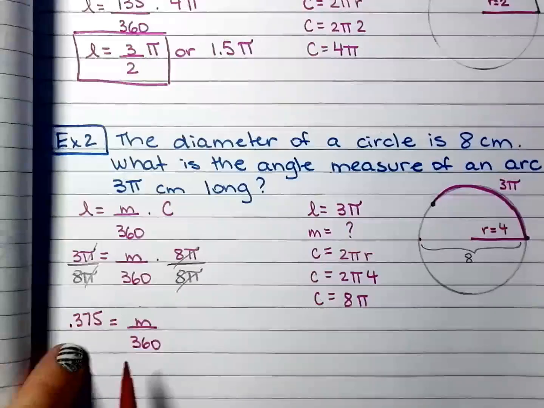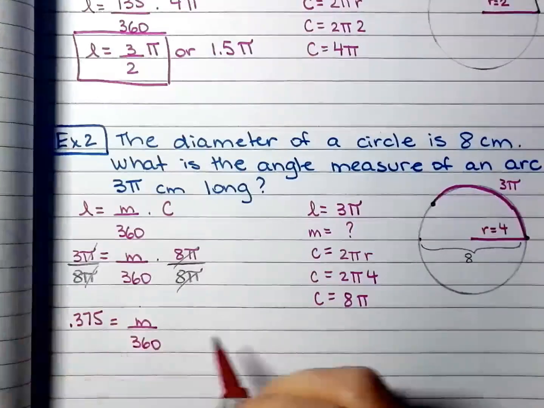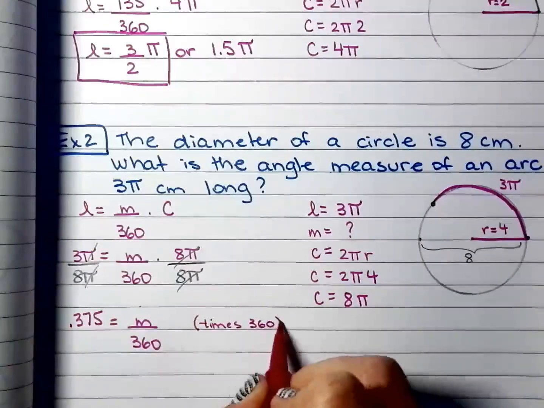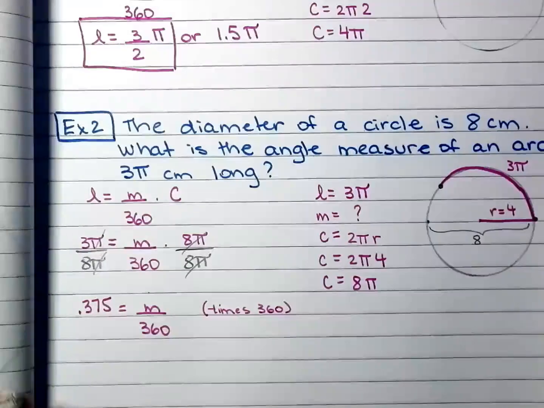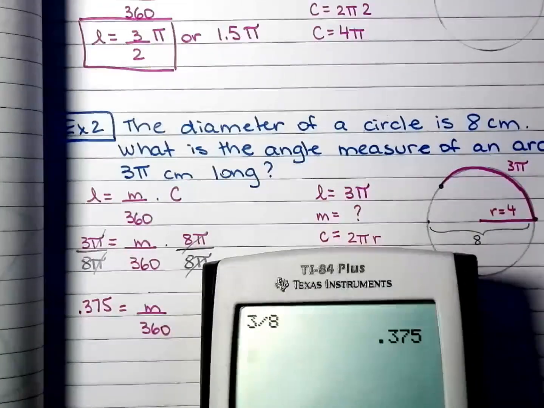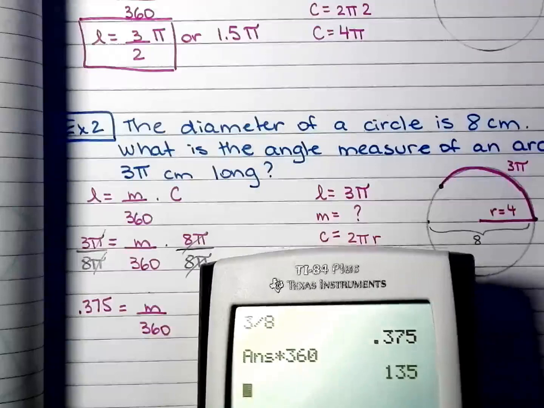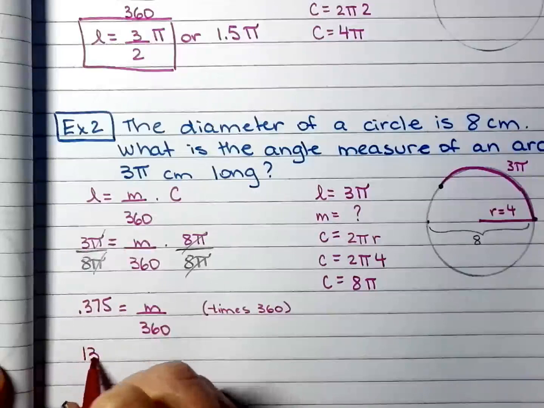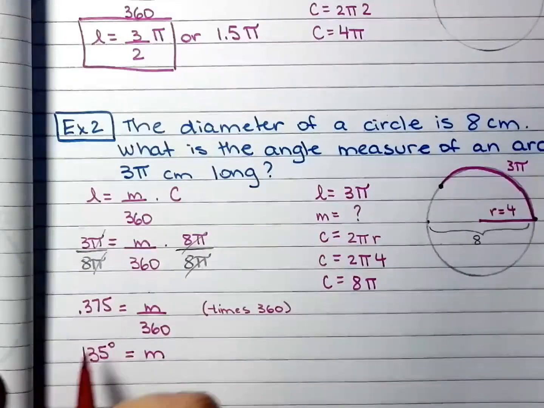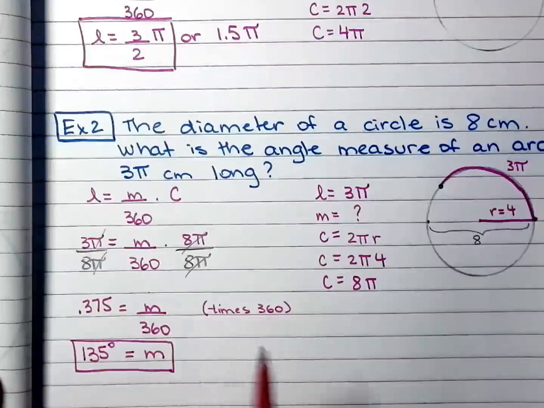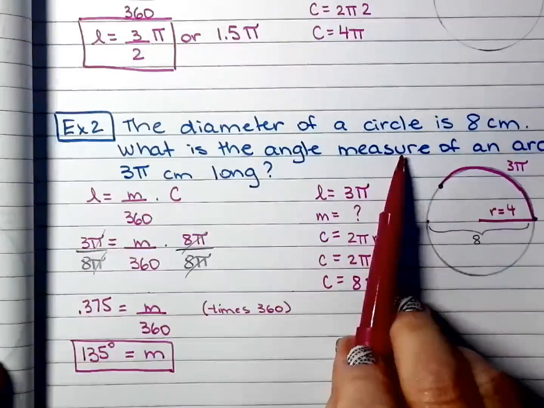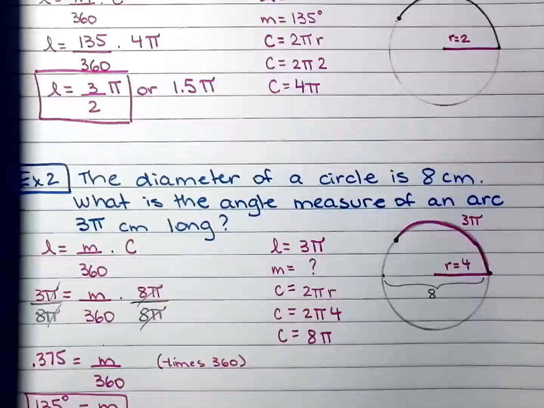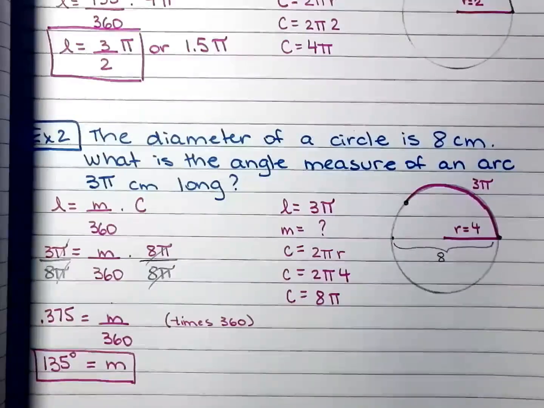Now at this point, it's easy to see that you just need to multiply by 360. That's a reminder right there. So 0.375 times 360, that is 135 degrees. What is the angle measure? Angle measure, it's the measure of an arc in degrees. That's what we got. That's all I have for you.